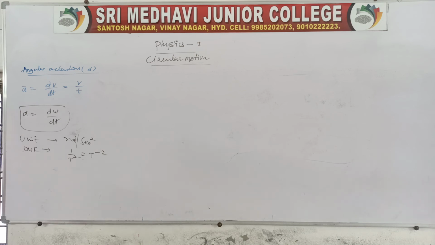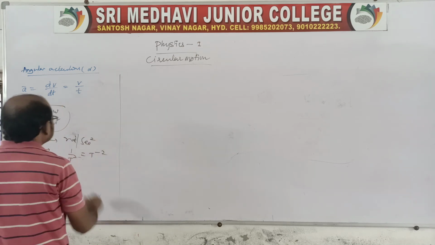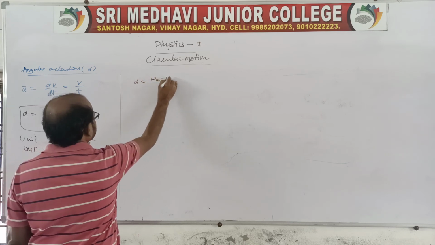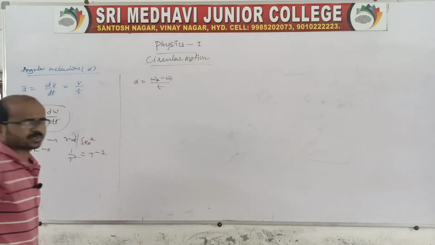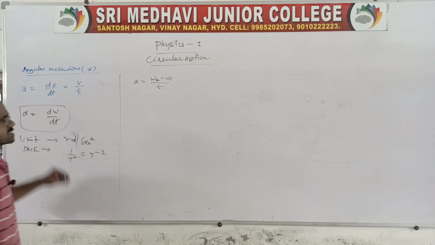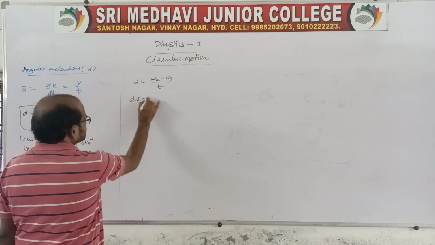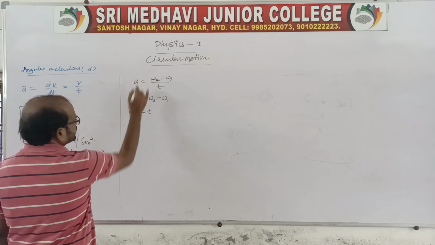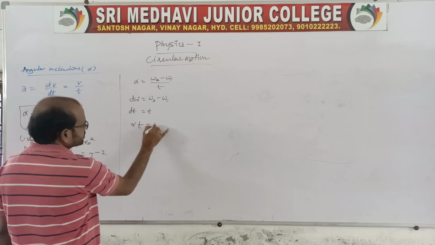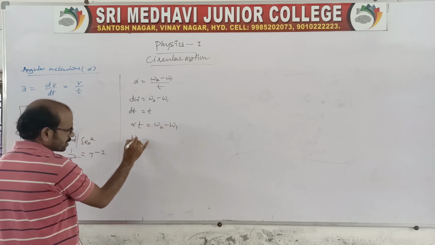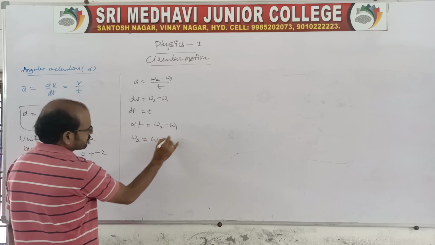Coming to this angular acceleration, we know alpha is equal to omega 2 minus omega 1 by t, because d omega is nothing but the change in angular velocity. Here you write d omega is equal to final minus initial, and dt you take as t. So from here alpha t is equal to omega 2 minus omega 1. So omega 2 is equal to omega 1 plus alpha t.